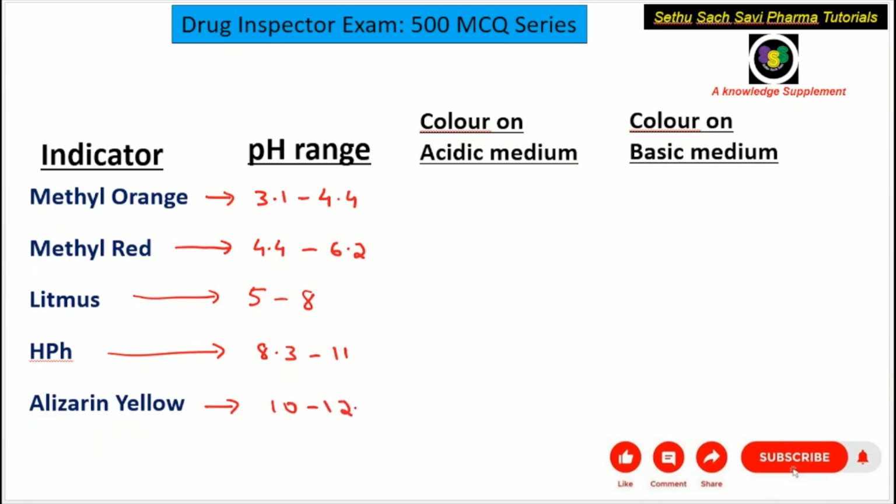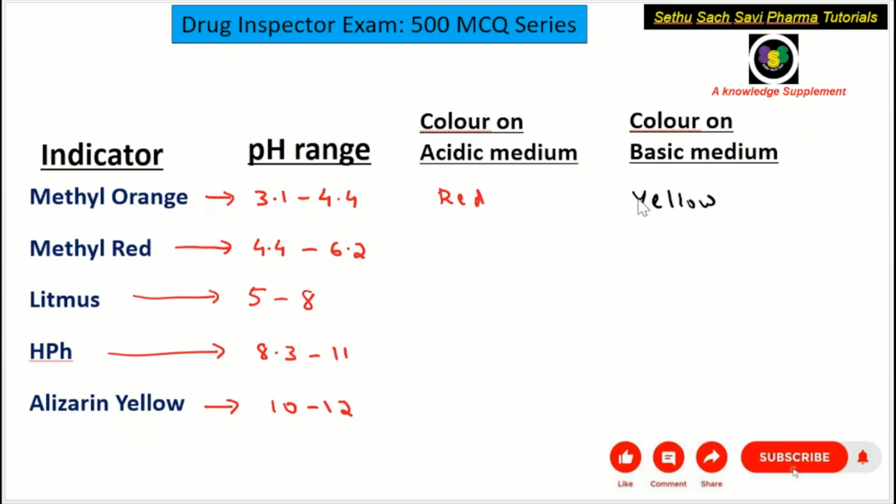Now coming to the methyl orange indicator, the color in the acidic medium is red, whereas in the basic medium it is yellow.